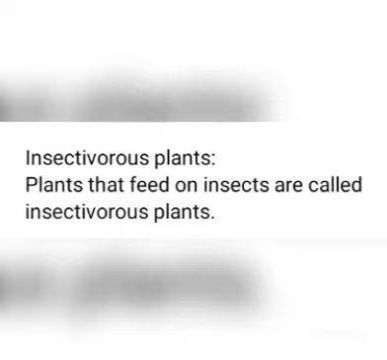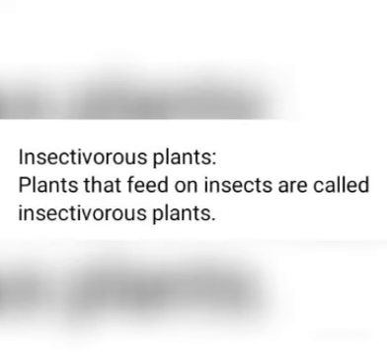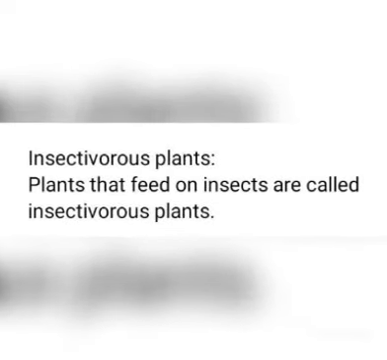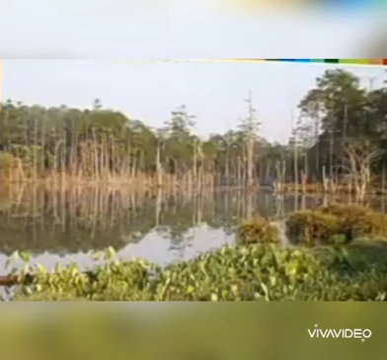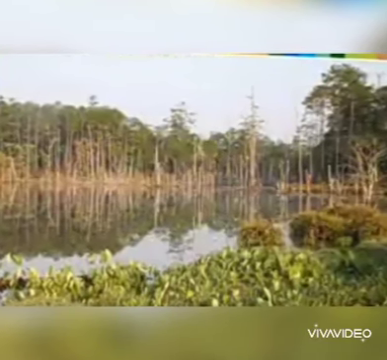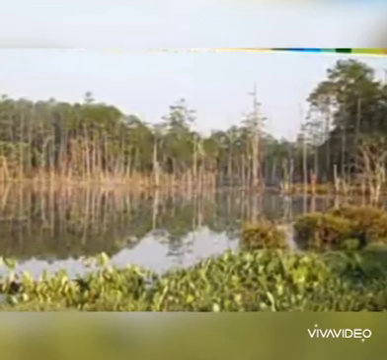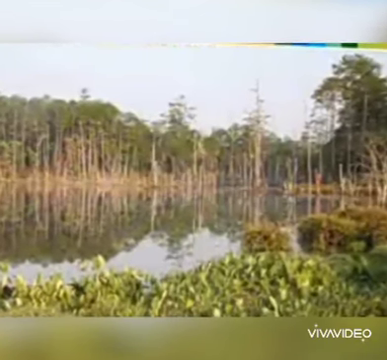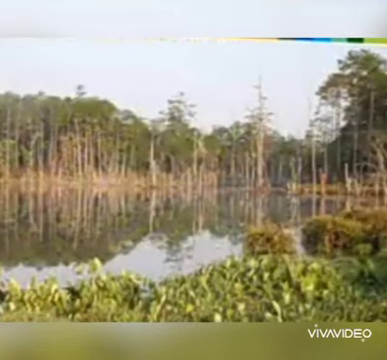What are insectivorous plants? Plants that feed on insects are called insectivorous plants. It is strange but true. These plants are naturally found in areas where the soil lacks nutrients. So they have chlorophyll in their leaves, so they can make their own food.